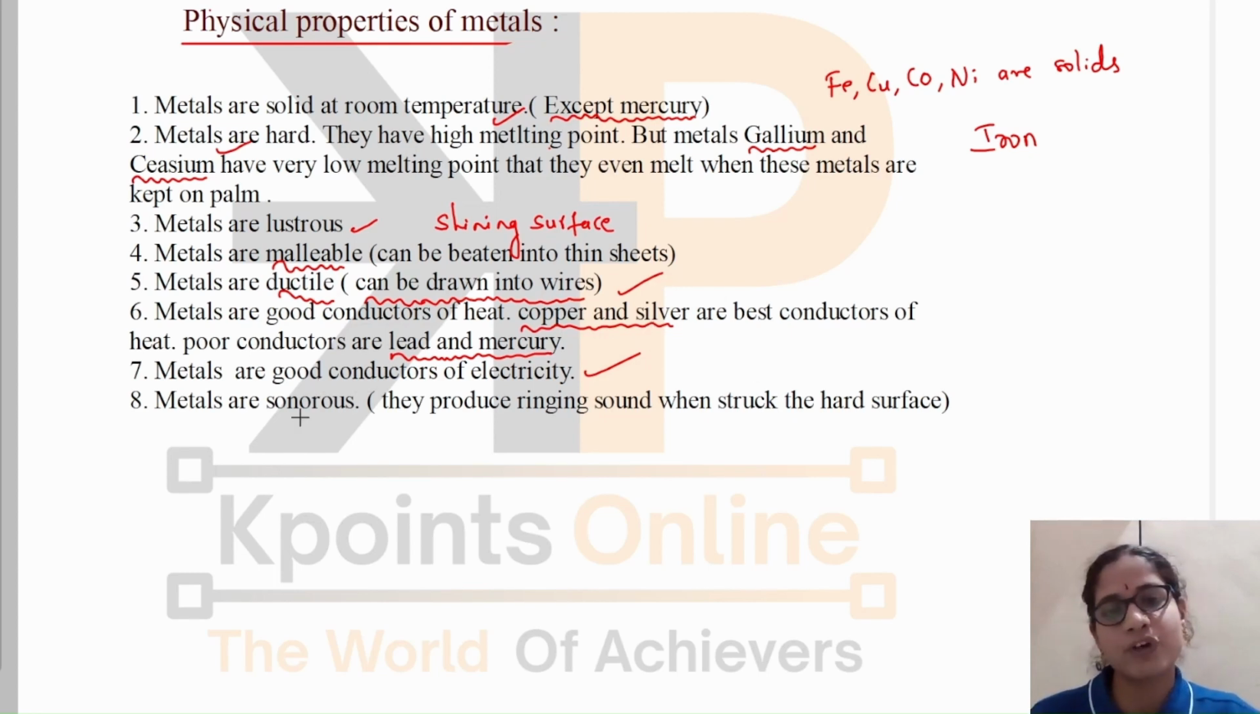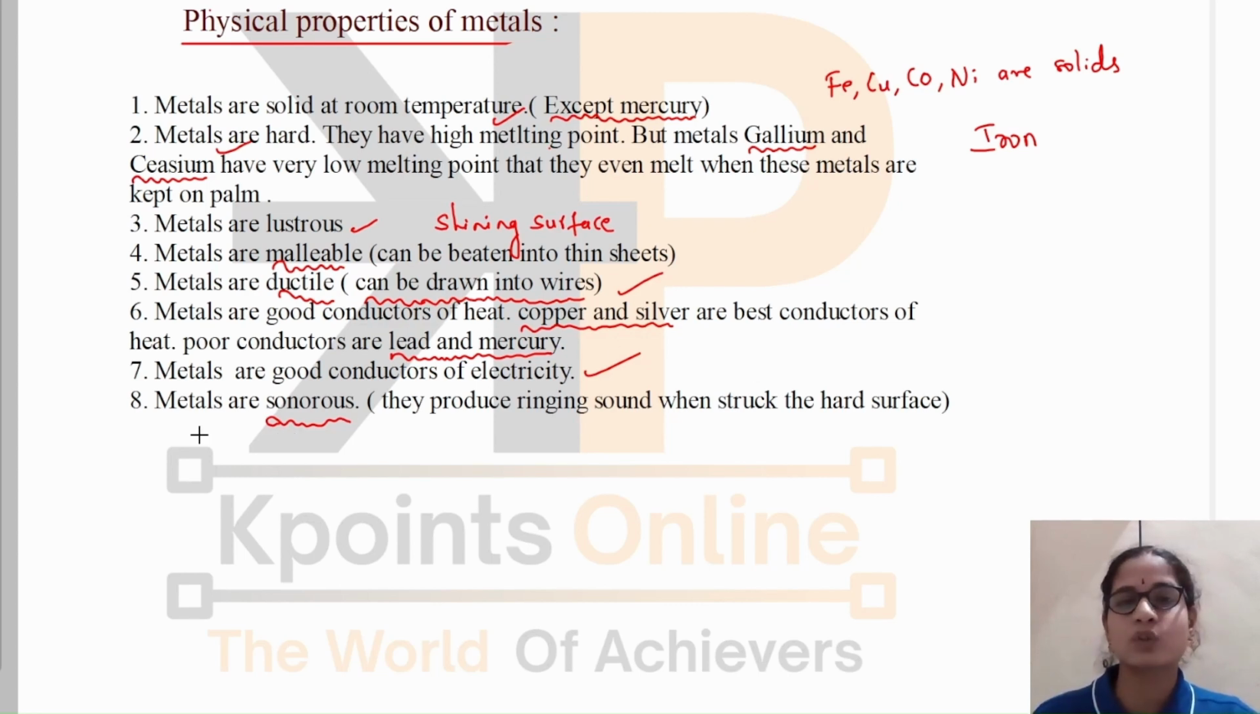Then one more important property is that metals are sonorous. Sonorous is a property that when you hit or strike metals with a hard surface, they produce a special kind of sound, that is a ringing sound. You might have seen this in your school days. Yes, that is called sonorous. So metals are sonorous in nature.